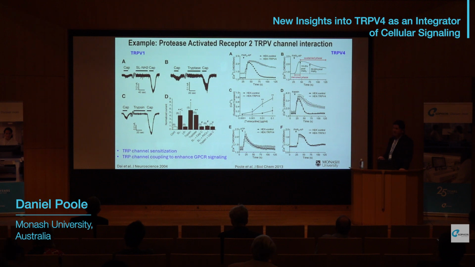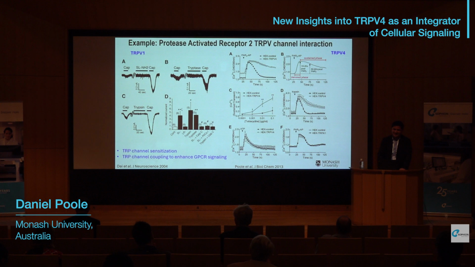Our own work has defined the importance of TRPV4 for the sustained plateau phase of signaling. So this is a calcium response to PAR2 activation. And this part here, the plateau phase, is driven by TRPV4 activation, as shown here. So this is with TRPV4, and these are HEK cells without TRPV4. This effect is driven by the production of endogenous lipid activators of TRPV4, as well as phosphorylation by a tyrosine kinase.